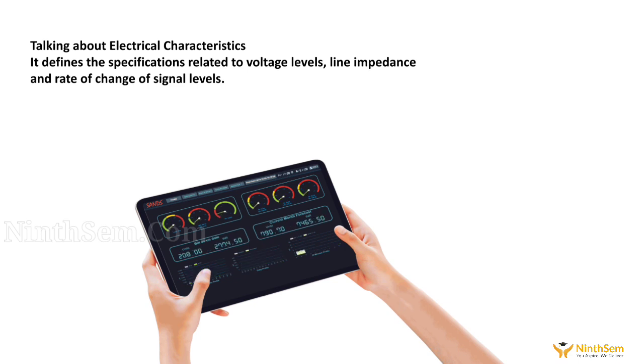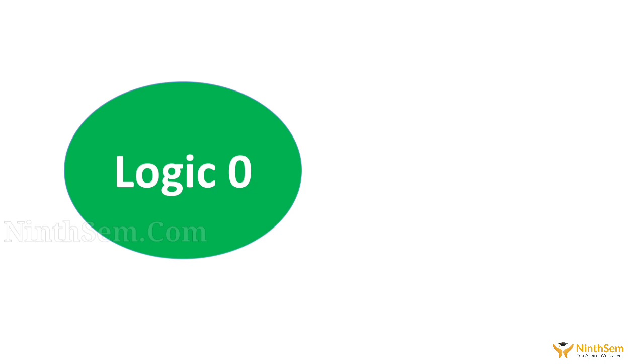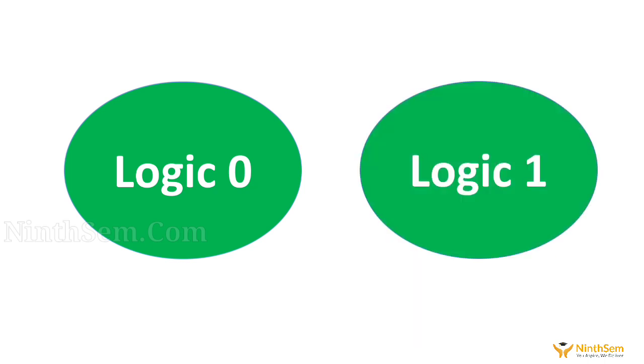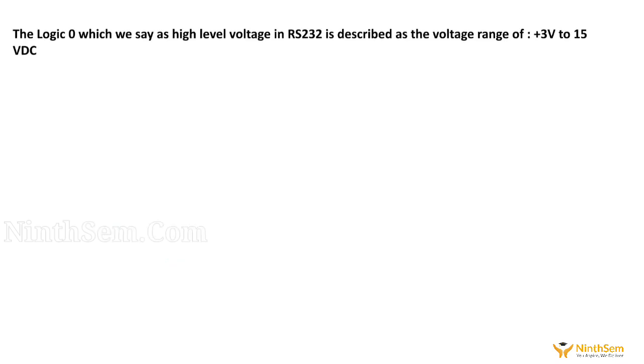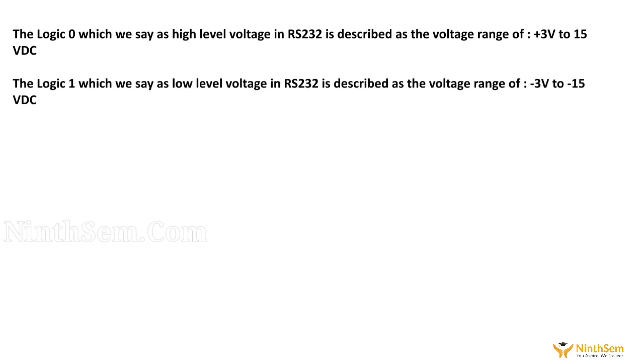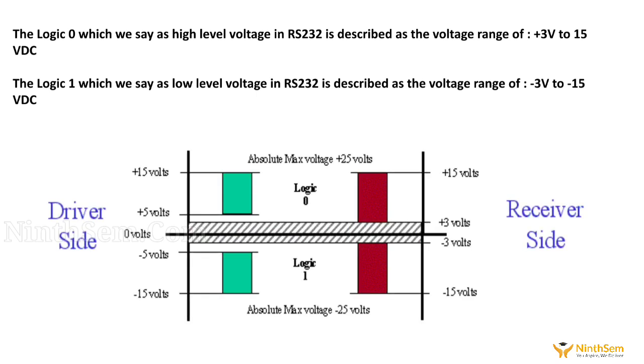Like we all know, electrical languages only understand two things: one understands logic 0 and the other understands logic 1. So when we talk about logic 0, which is also the high level voltage in RS-232, the voltage range is between 3 volt to 15 volt DC. Similarly, when we talk about logic 1, which we say as low voltage in RS-232, that is minus 3 volt to minus 15 volt DC. If we see the pictorial diagram below, there it is written 25 volt.